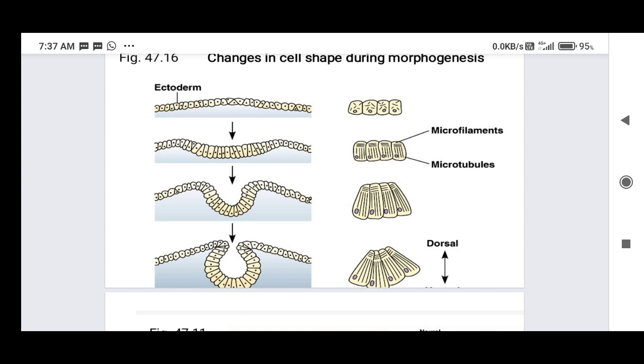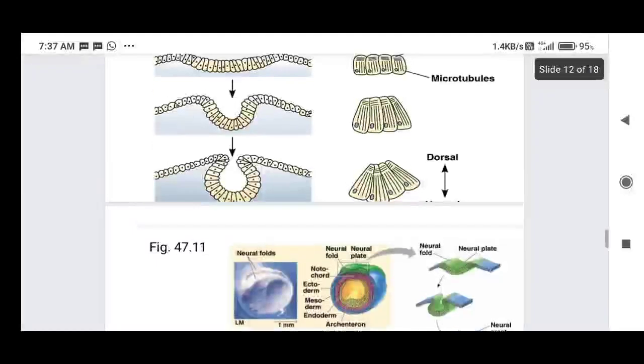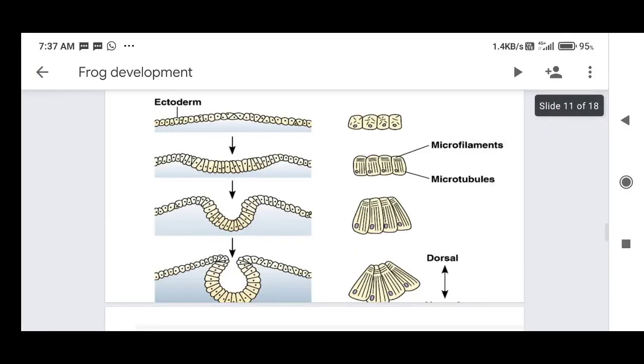So by the diagrams, by the arrow marks, here some invagination takes place. The cells move inside the embryo, and they can form a tube. This tube forms especially from the anterior side to the posterior side. So we have to observe where the changes take place.